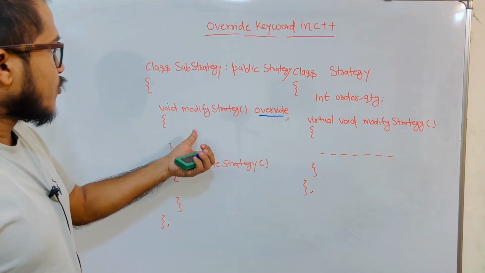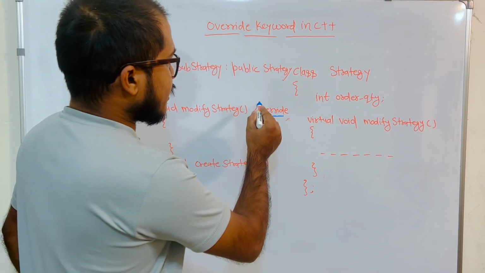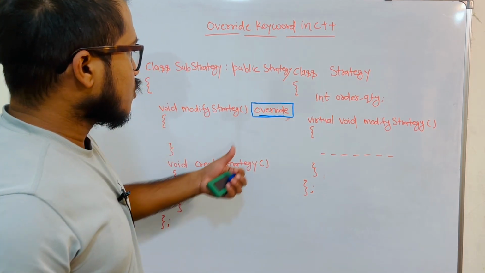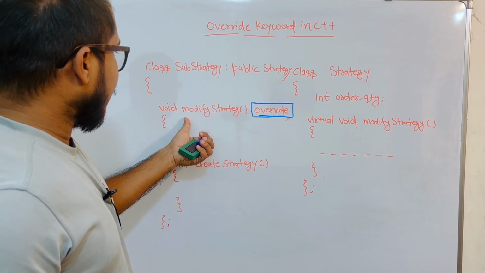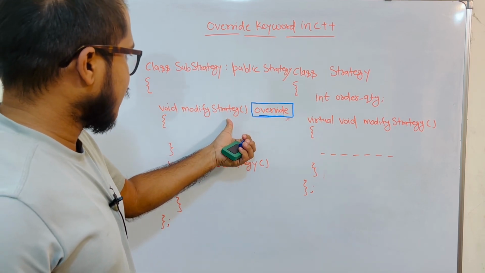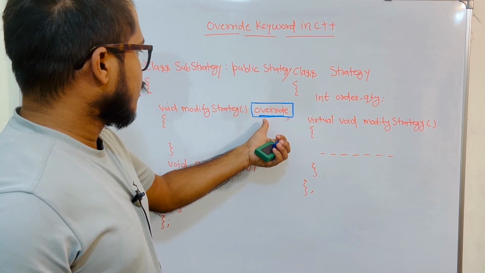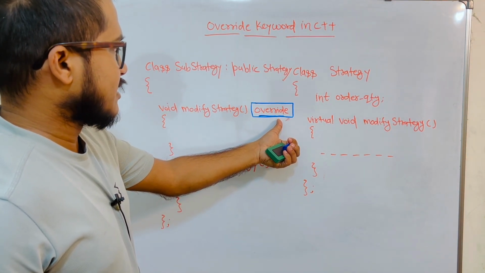So whenever I provide my own implementation for a virtual function, at that time we write the override keyword. This is just to tell that the parent class has already provided the implementation of the modifyStrategy function, but I am trying to provide my own implementation. This keyword tells that.